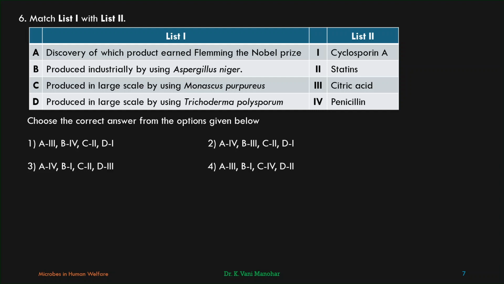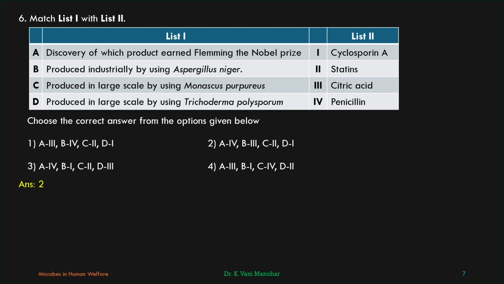Produced in large scale by using Monascus purpureus. So which is produced in large scale? Statins are produced with 2. C2. Naturally, D should be 1. Produced in large scale by using Trichoderma polysporum. Trichoderma polysporum is used for the production of cyclosporin A, so it is used as an immunosuppressive agent. Statins prevent the formation of cholesterol. Statins act as competitive inhibitors of the enzymes involved in cholesterol synthesis. So the second option must be the correct one.